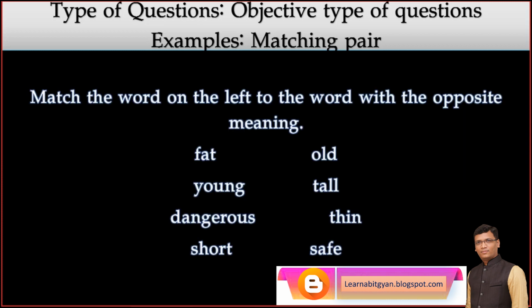I have another example. Match the word on the left to the word with the opposite meaning. Fat, thin. Young, old. Dangerous, safe. Short, tall. So all of you got 4 marks out of 4.